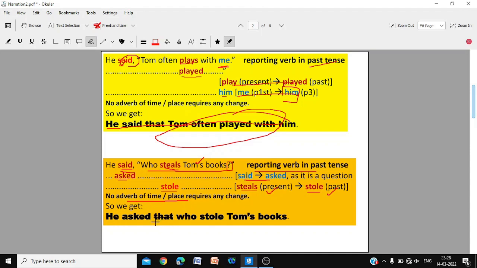Now, deliberately we have written that and cut it. The reason why we have written it and we are also striking through it is that after asked, do not use the word that. That's why we have written it and cut it. He asked, who stole Tom's books? Do not use the word that after asked.